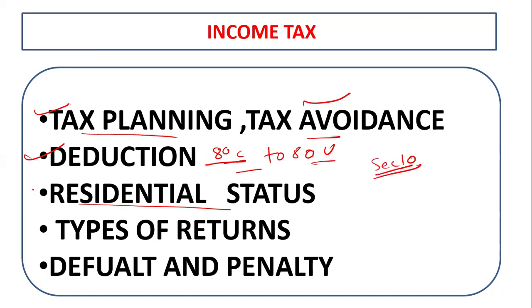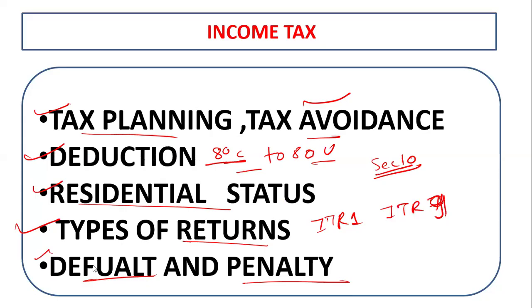Then residential status is important. Types of return: ITR 1, 2, up to ITR 9. These are important. And after that, defaults and penalties. If they default in filing return, the penalties are also important.